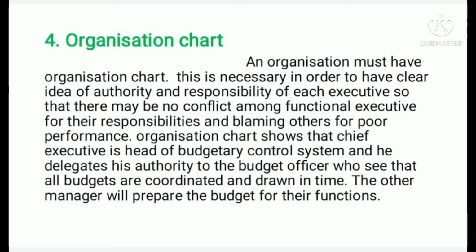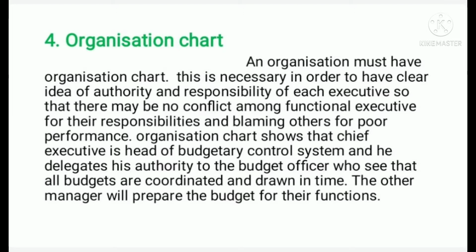4. Organization chart. An organization must have an organization chart. This is necessary in order to have a clear idea of authority and responsibility of each executive so that there may be no conflict among functional executives for their responsibilities and blaming others for poor performance.